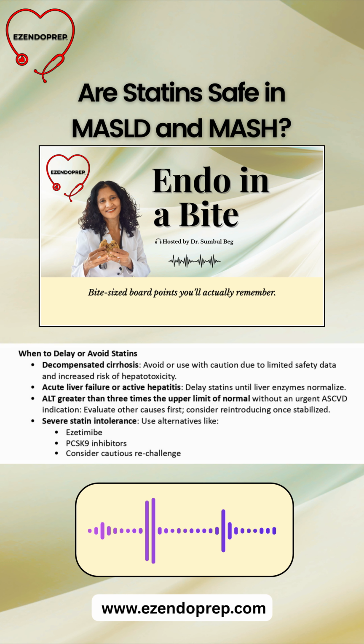What about elevated transaminases? If the ALT is more than 3 times the upper limit of normal and there's no urgent ASCVD indication, take a step back. Evaluate for other causes first. Once things settle, you can think about reintroducing. And then, if there's severe statin intolerance, pivot to alternatives. Options like ezetimibe or PCSK9 inhibitors are on the table, and you can always consider a cautious rechallenge later on.